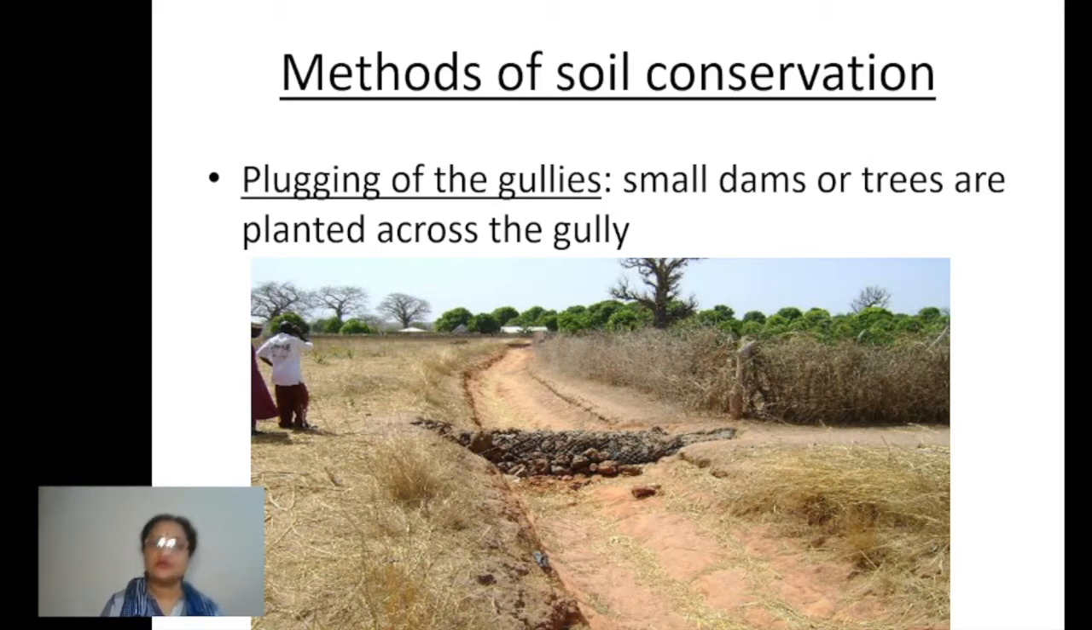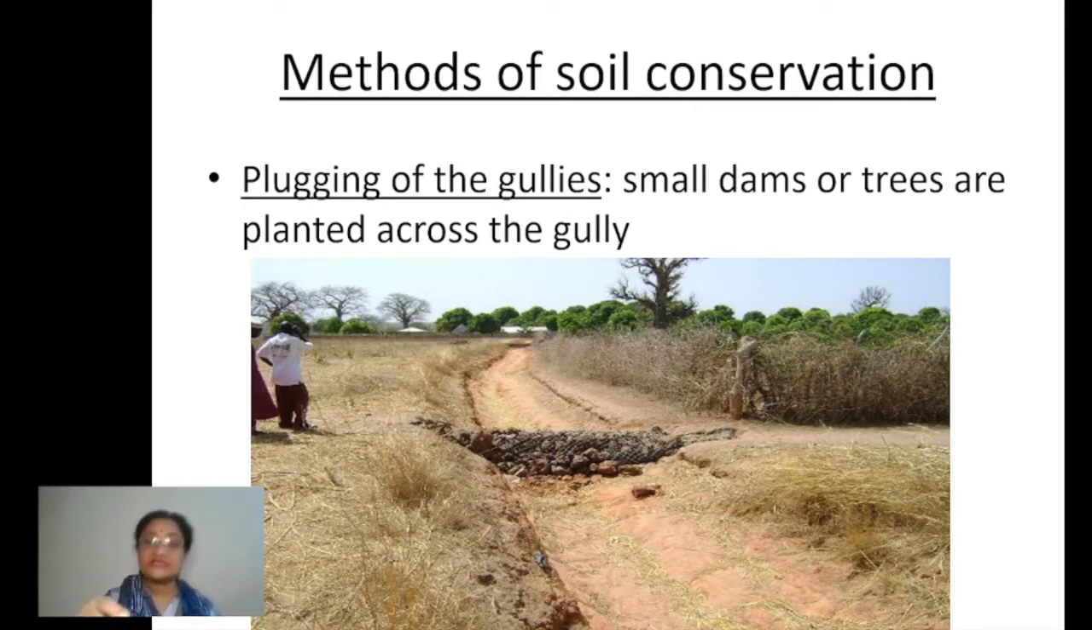So in this way, children, we can say that the plugging of gullies is also a very important step we can take in those areas. Now in which areas can we use this method? Only where gully erosion is common. That's what I'm telling you, children. According to the type of erosion, the amount of rainfall, and the agent which is working in the erosion, we have to decide what method of soil conservation we can use in that part.